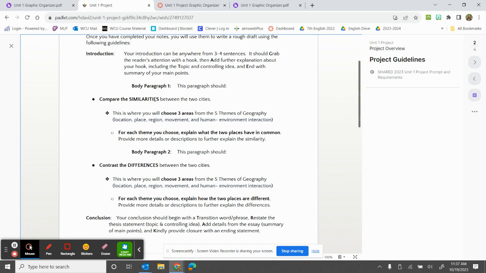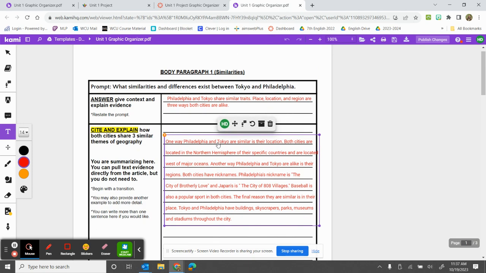So if you're doing this on Cami, make sure you have this page up. If you're doing it on paper, make sure you get it out of your blue project folder. So we're going to go back to the Unit 1 graphic organizer. Now, as you can see, this is my example. You are not permitted to use my example. This is only going to be in the Cami for this video, and then it's going to be deleted. That way you can input your own information.